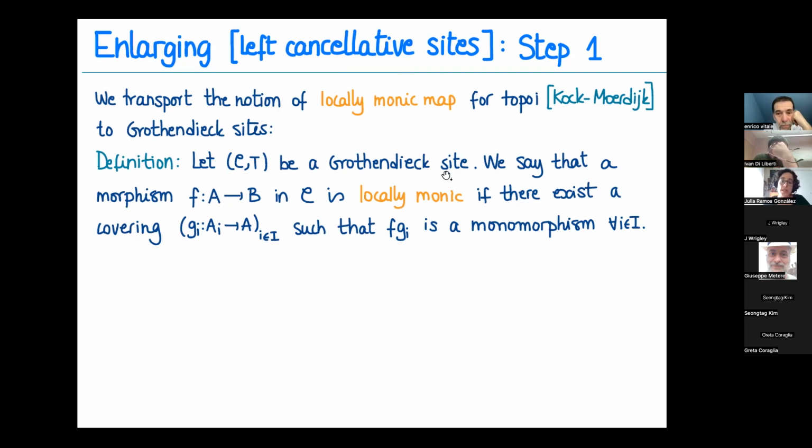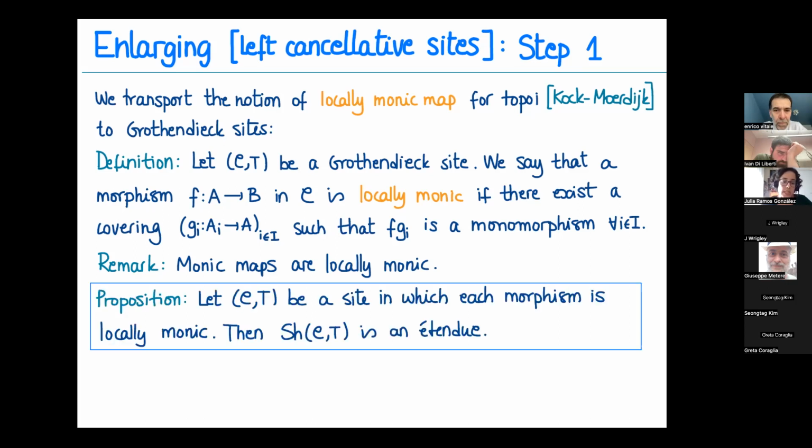And so we say that in a Grothendieck site C, a morphism is locally monic if there exists a covering such that when we pre-compose with each element in that covering, we obtain a mono. So it is not monomorphic, but up to a covering it is. And so monic maps in particular are locally monic, because I can take the trivial cover of A given by the identity and I obtain F itself, which is monic.